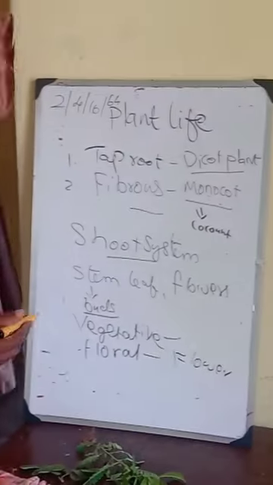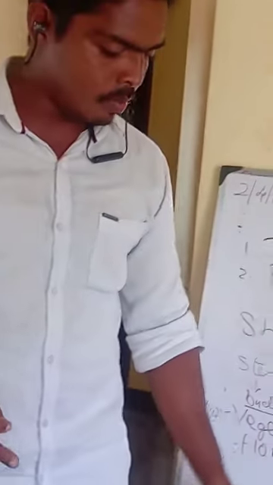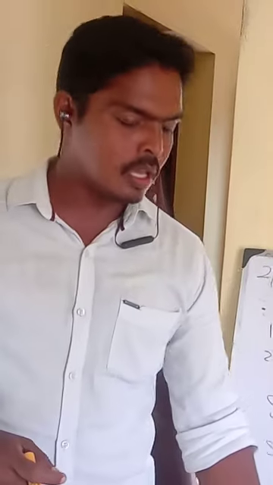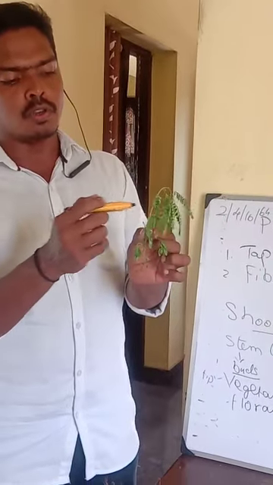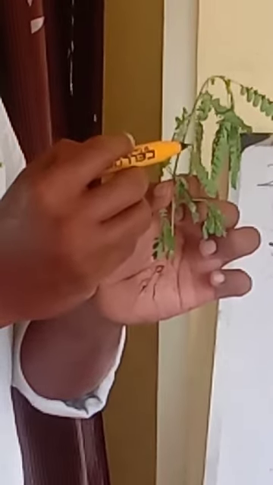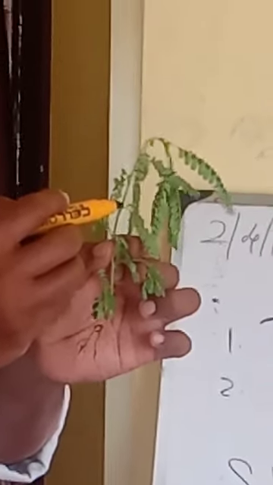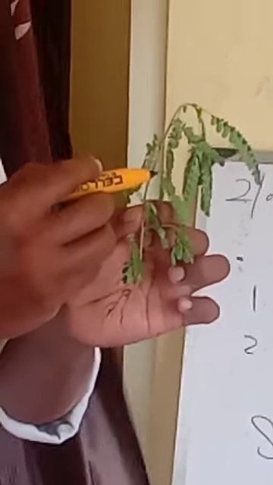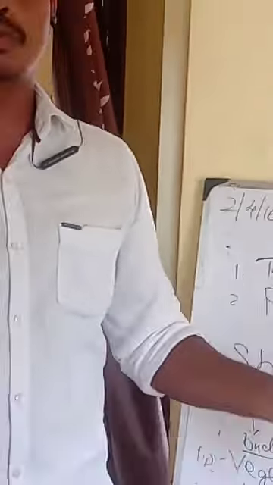So these vegetative buds are present mostly at the tip of the stem. As I told you, here it may be at the tip of the stem, and in this plant also it may be at the tip of the stem. All the stems have vegetative buds at the tip, and these floral buds will be present in between the nodes. So this region and this region is what is called a node. In between the leaf stalk and the stem there is a region called a node, and here these floral buds are produced, and from here the flower will be produced, and from the flower the fruit will be produced.